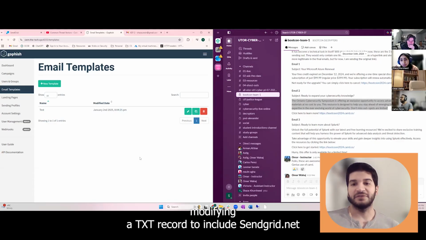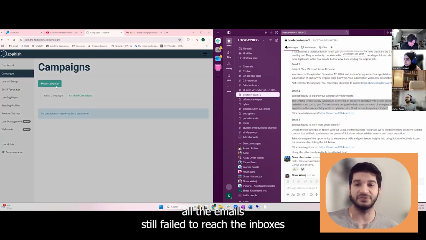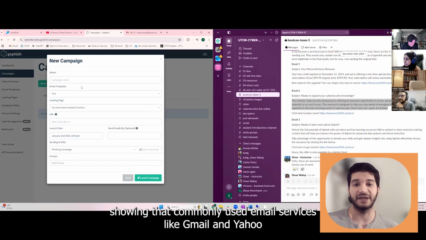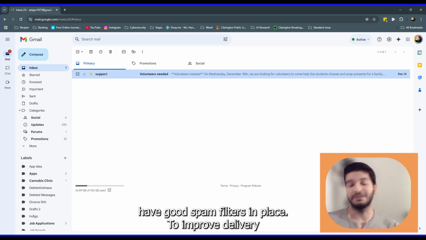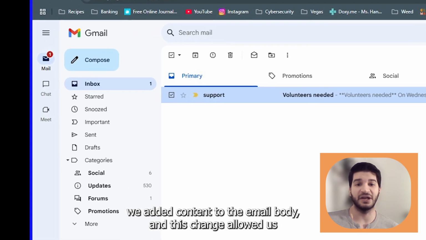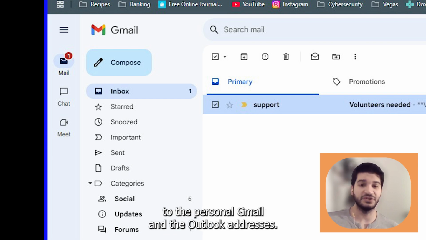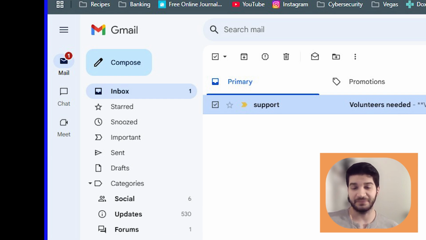Even after modifying a TXT record to include the sender, all the emails failed to reach the inboxes, showing that commonly used email services like Gmail and Yahoo have good spam filters in place. To improve the delivery, we added content to the email body, and this change allowed us to successfully send emails from support@azure-support.info to the personal Gmail and Outlook addresses.